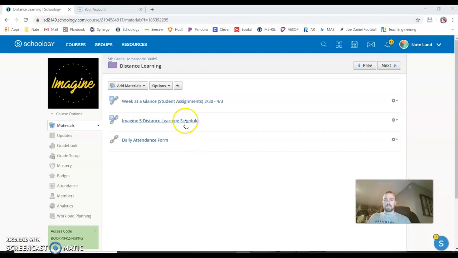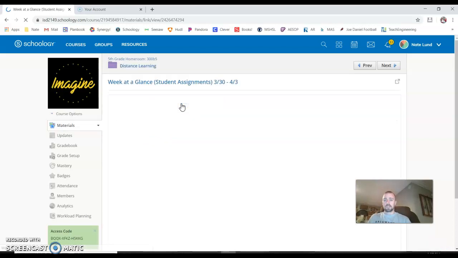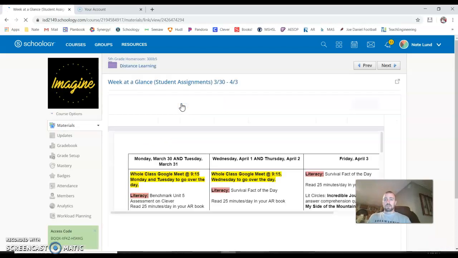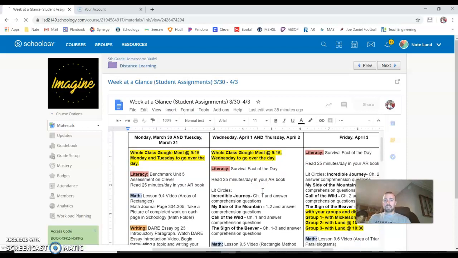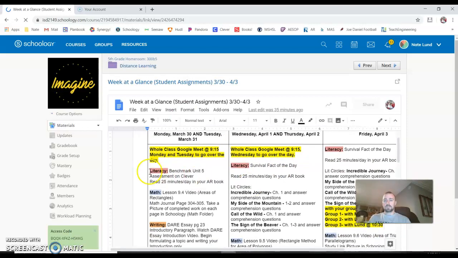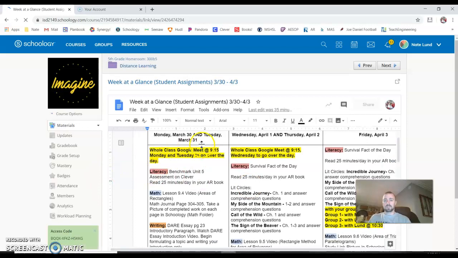The first material that you'll see will be the Week at a Glance student assignment for this first week. On this one, we will have our first 5 days planned out. As you can see, we have Monday, March 30th and Tuesday, March 31st. We decided to make it 2 days because we didn't want to overwhelm you for the first couple days. So this is what it's going to look like. We'll talk about this schedule again in the next slide.